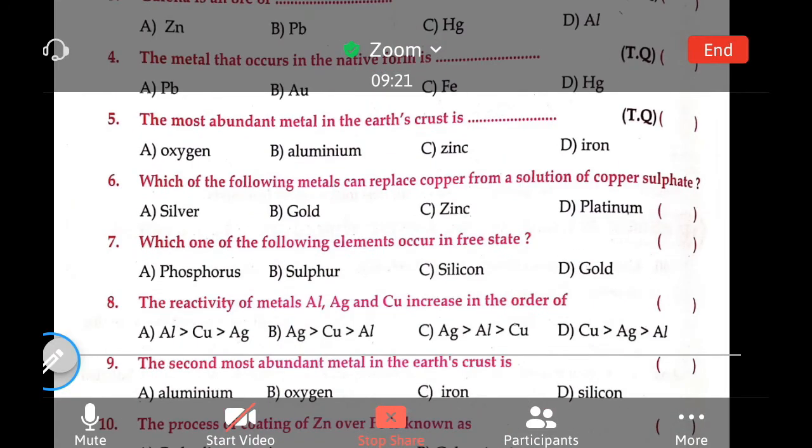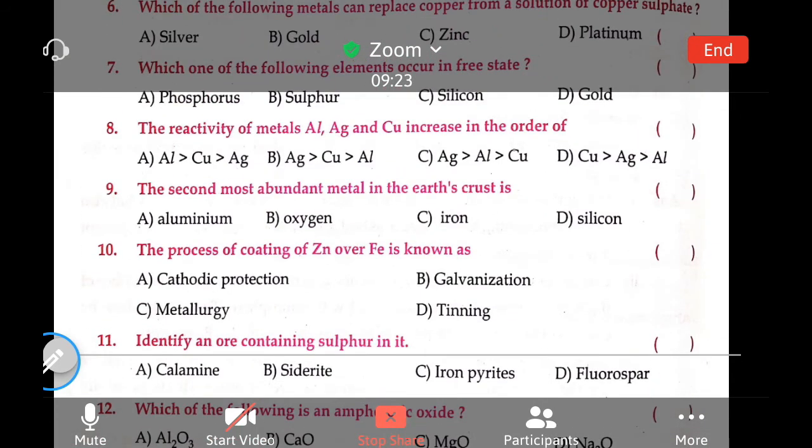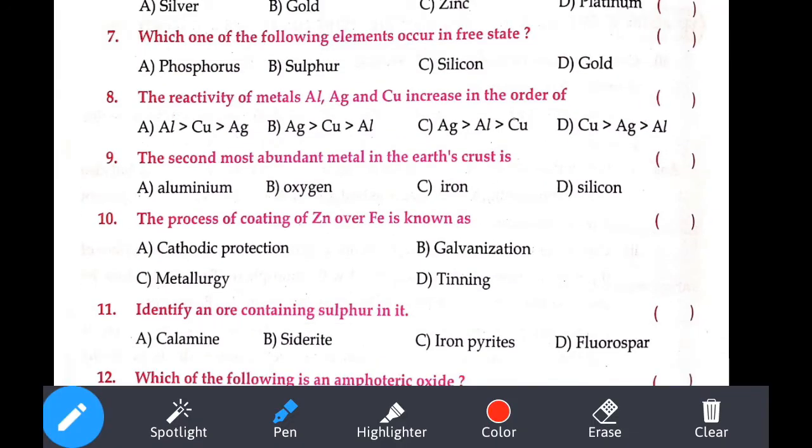Let me drag upwards. See the next question. Which of the following elements occurs in free state? Free state means that is our gold. Next one, in the reactivity of metals, aluminium, gold, silver and copper in increasing order. So increasing order of reactivity series they are asking.